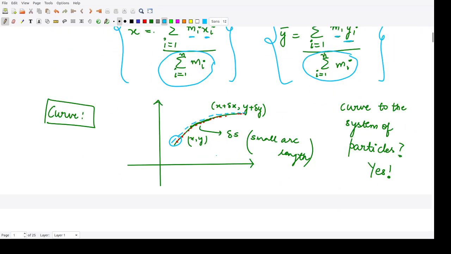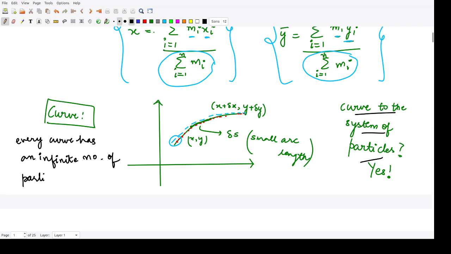Now suppose you have this curve. This curve is made up of a number of points, and the number of such points is infinite. So can we relate this curve to a system of particles? Yes, because every curve has an infinite number of particles embedded into it.